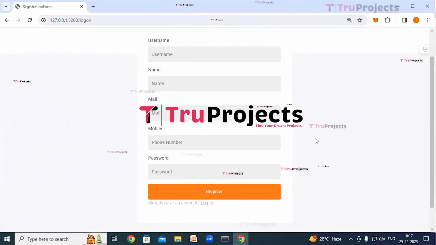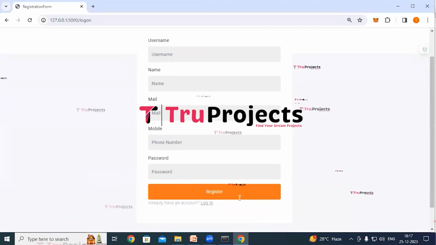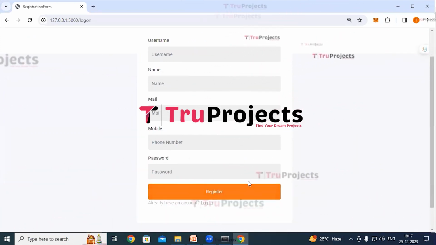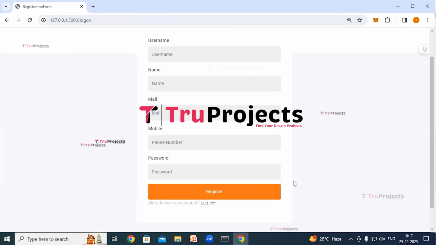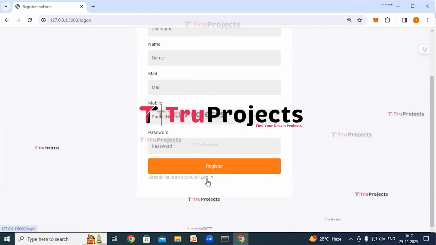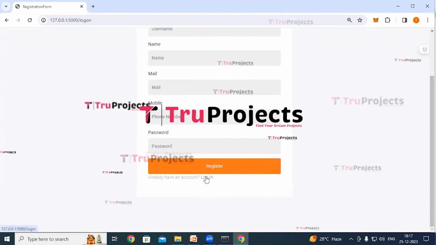So if we are new users, we have to register first. Fill in all these details and click on register button to sign up. And if we already have an account, we can directly log in by clicking on this link. So as I already have an account, I'm clicking on this link.